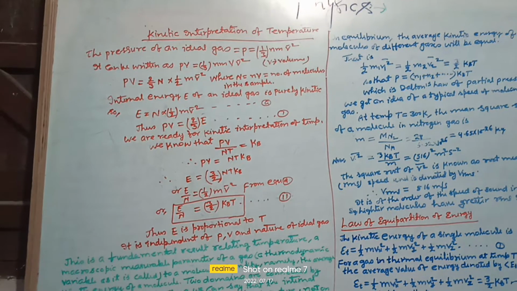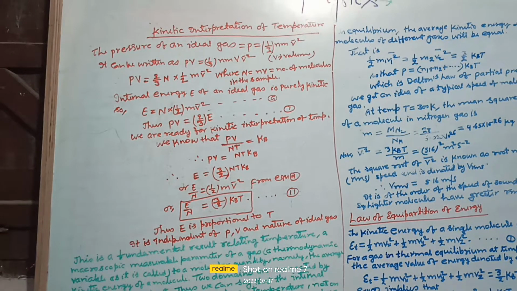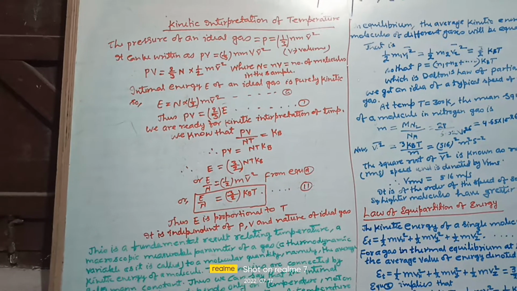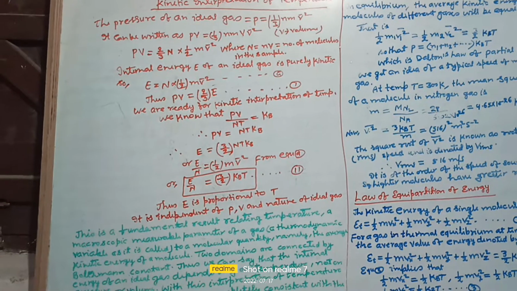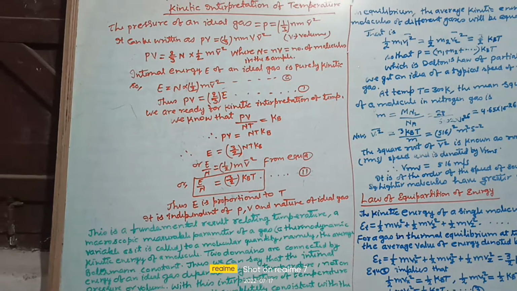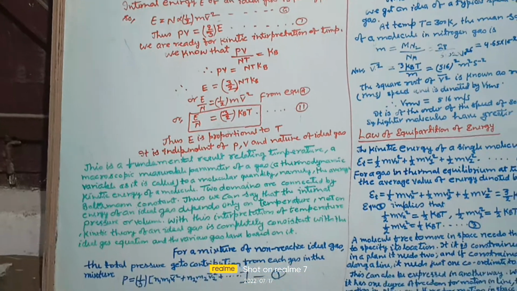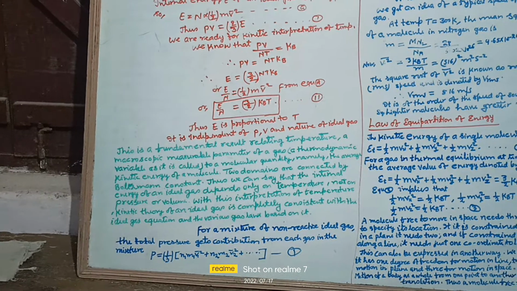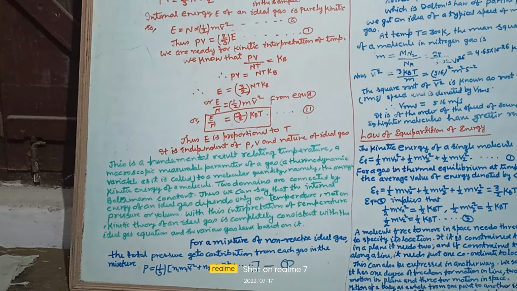Thus E is proportional to the absolute temperature of the gas. It is independent of P, V and the nature of the ideal gas. This is a fundamental result relating temperature, a macroscopic measurable parameter of a gas, a thermodynamic variable as it is called, to a molecular quantity, namely the average kinetic energy of a molecule. Two domains are connected by the Boltzmann constant.